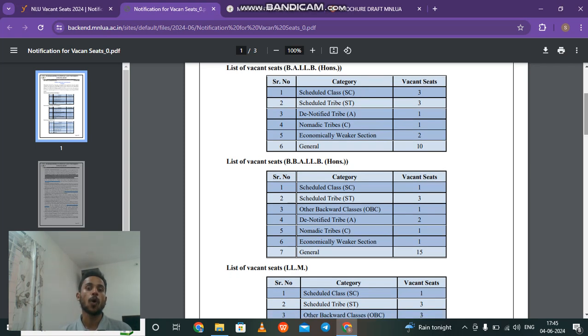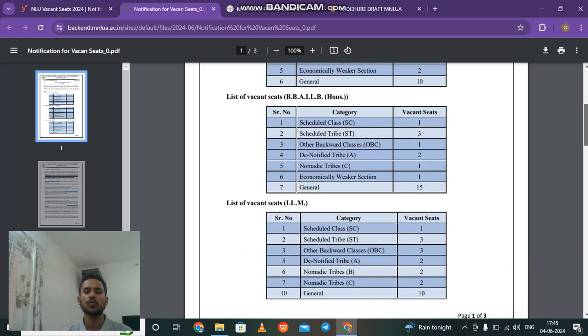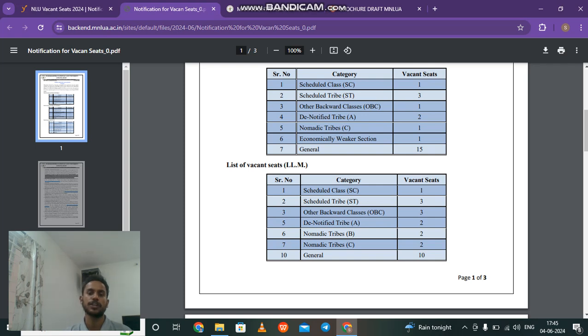That means if you want to avail vacant seats in BALLB, you have to fill a separate form. And if you also want a vacant seat application to be made for BBALLB, then you have to file another application form. That means you have to pay the fee, which is 1000, twice, and at the same time fill the application twice in order to avail both of these. In the LLM category also, for those who appeared in CLAT PG 2024, which happened in December 2023, there are 10 general category seats, and for the other categories the numbers of seats are as shown here.